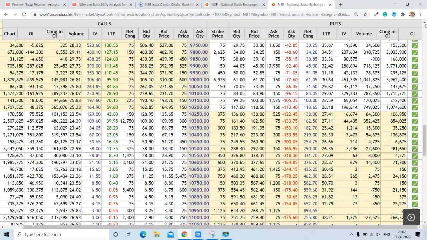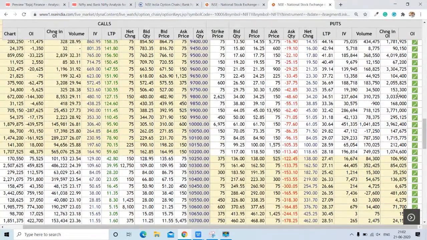Now if we go through this column to find out where is the highest put, we can see here around 9,900 it has 37 lakh contracts, here 39 lakh contracts, and here 40 lakh contracts at 9,500. So 9,500 is the highest support for the Nifty, whereas 10,000 is going to be the second highest support. And if you see these strikes, these all are showing very good support for Nifty. And also here we can see around 17 lakh contracts, here we can see 10 lakh contracts. So these are going to be the immediate support for the Nifty as well.